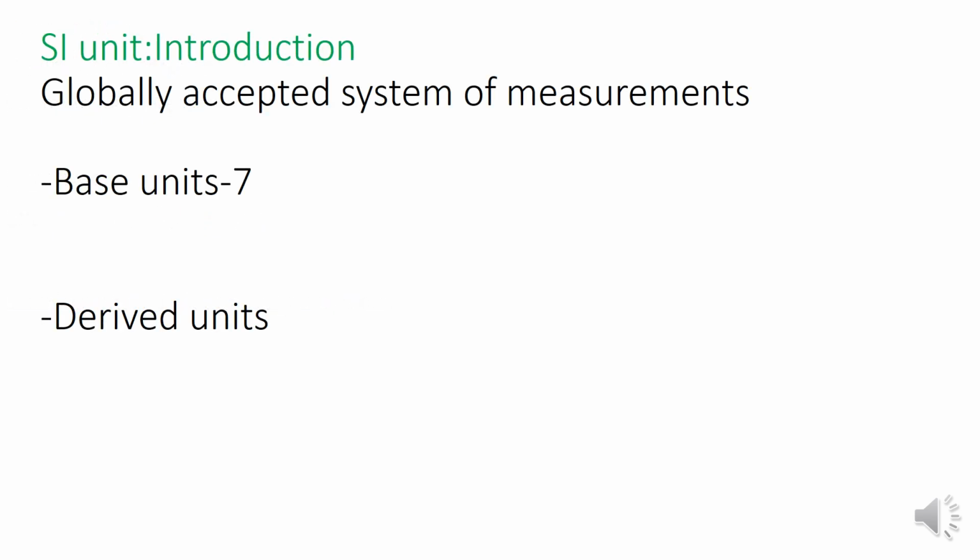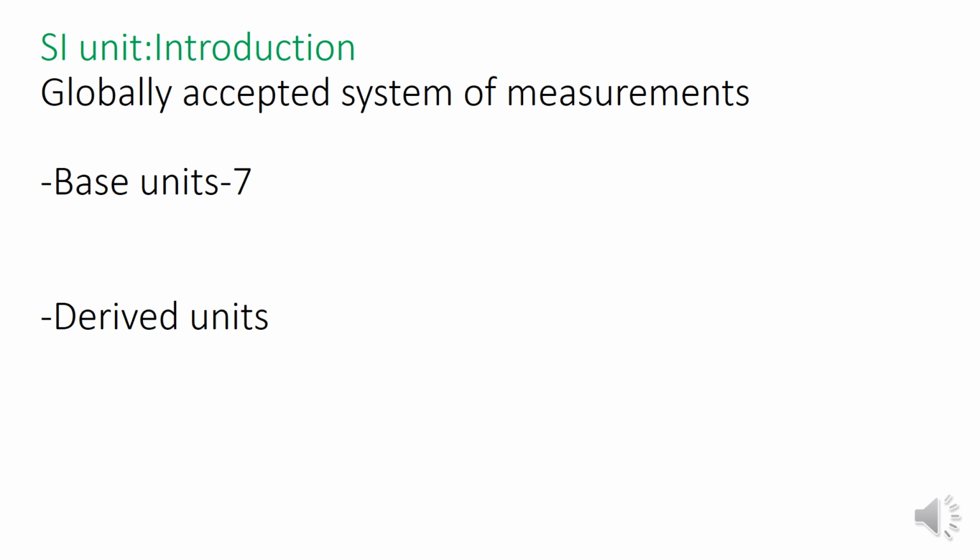SI unit. SI, Standard International System of Units. In olden days, different parts of the world followed different systems of units. We call them CGS, as I told earlier. CGS is followed in France, FPS is followed in Britain, and MKS is again followed in France. Different parts of the world follow different measurements. Say for example, you measure something here in India, the length is measured in meters. Somewhere in another part of the world, it is measured in foot, and that's not fair.